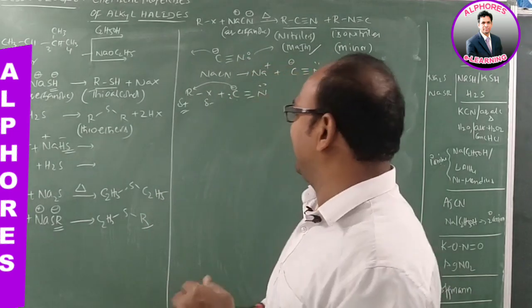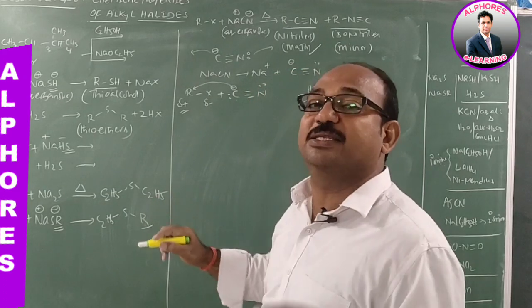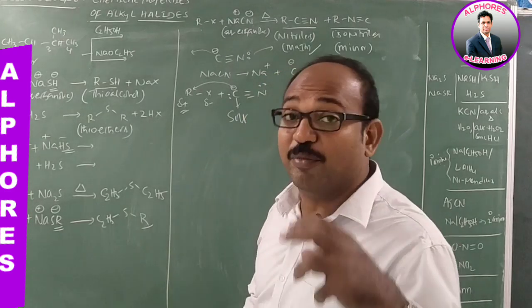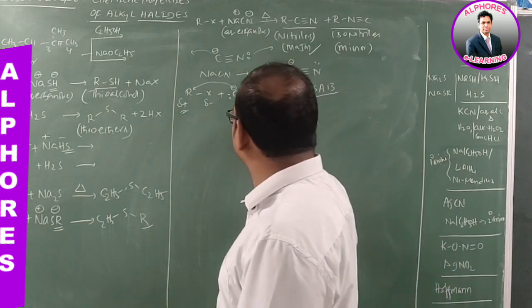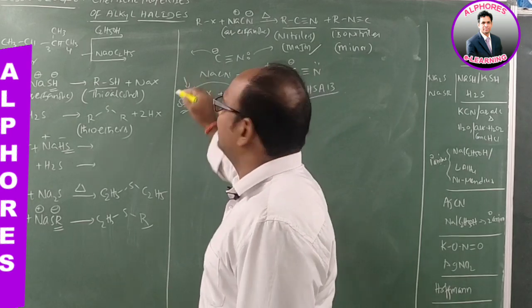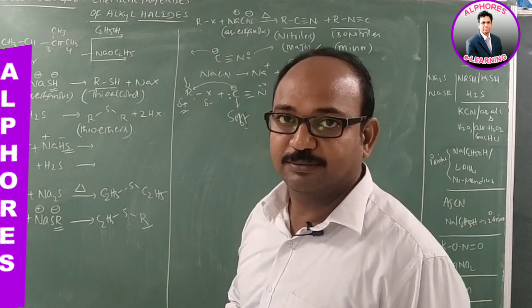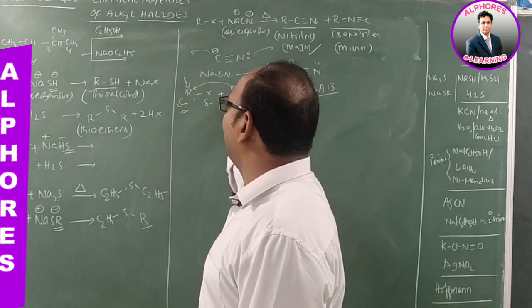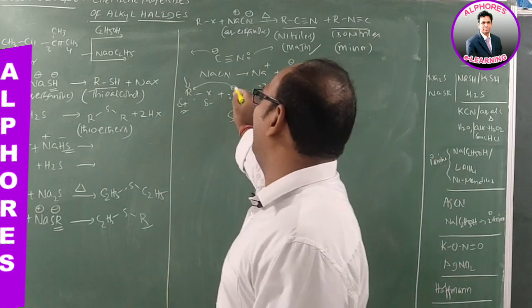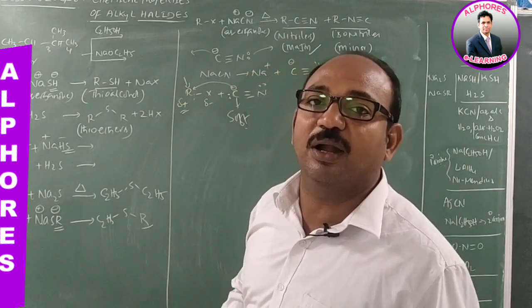So now what I am saying here, since C minus is soft nucleophile, and here the C plus also soft electrophile, this soft nucleophile prefers to combine with soft electrophile, ultimately the formed bond is strong bond.